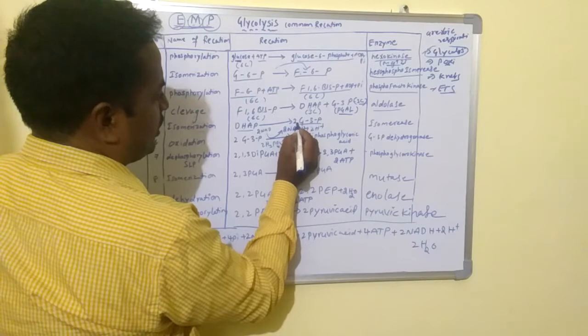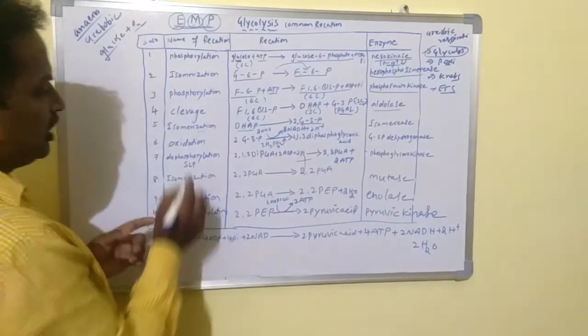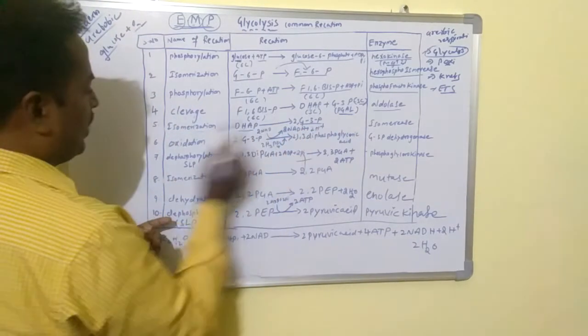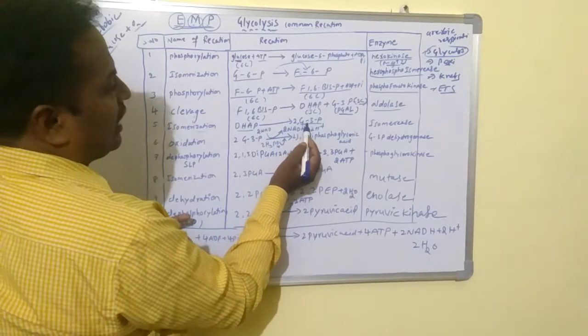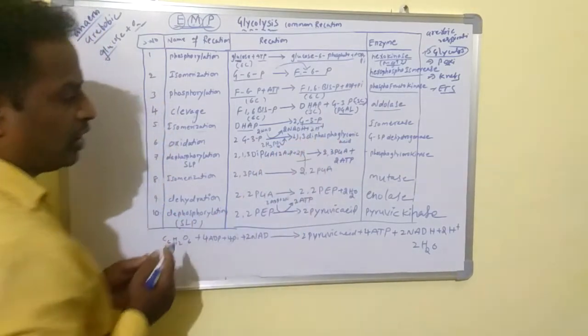Total how many G3Ps are formed? 2 G3Ps. In the fourth reaction is 1 G3P. In the fifth reaction 1 G3P. Totally 2 moles of glyceraldehyde 3-phosphate are formed.